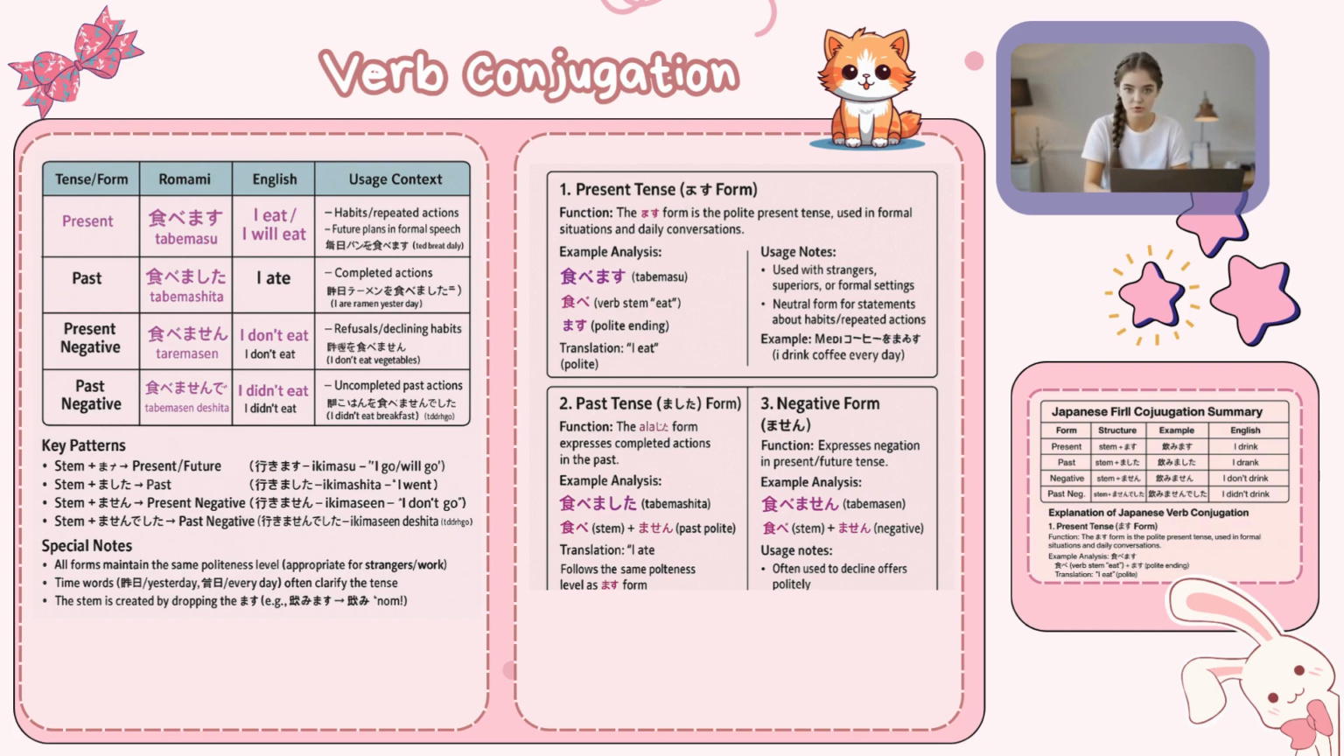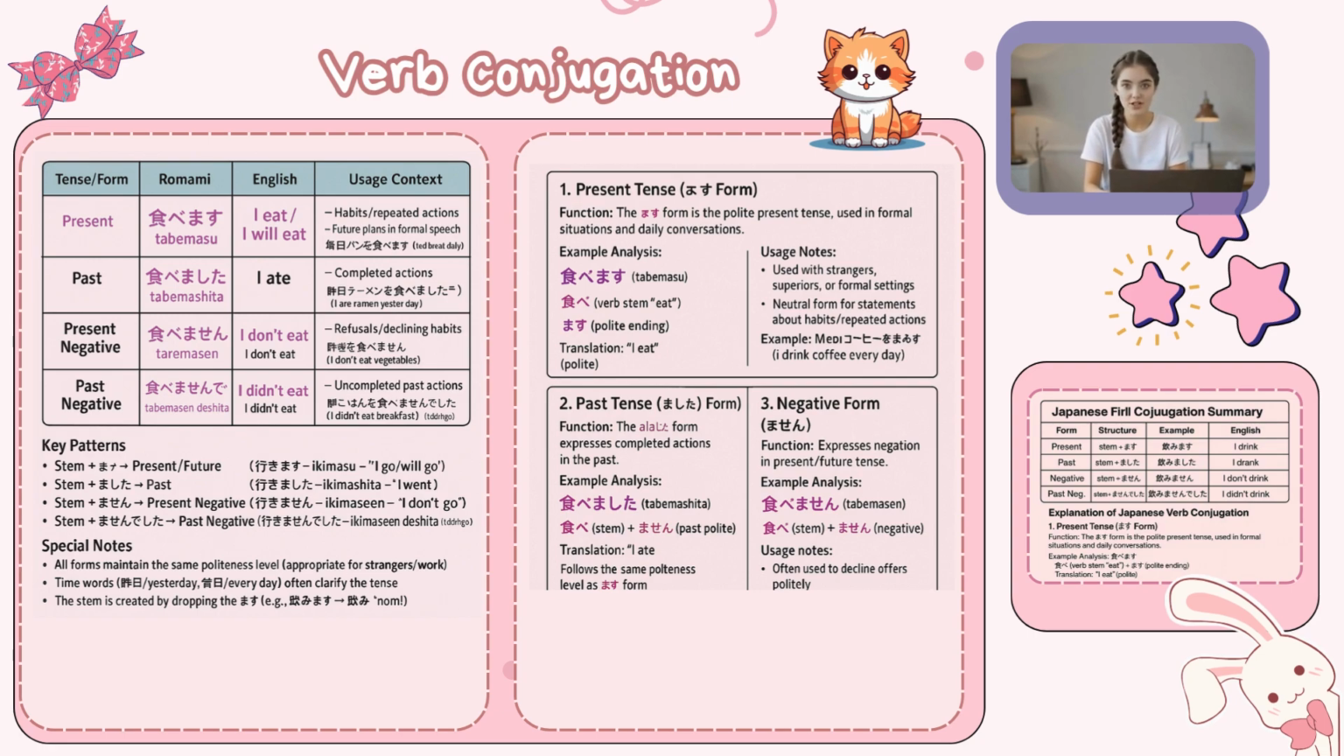It can also be used for the future: I will eat. Example: mainichi pan o tabemasu. I eat bread every day. This form is used for habits or to express the future in polite speech.